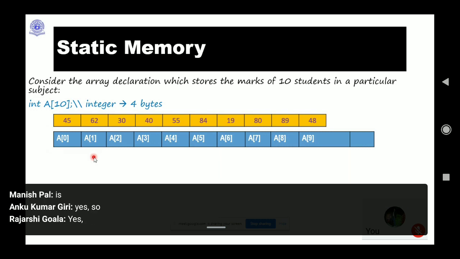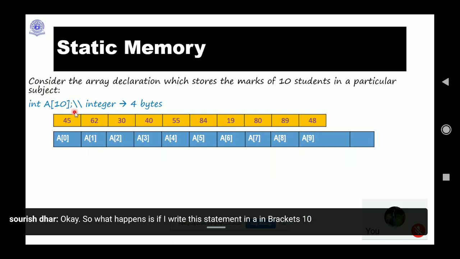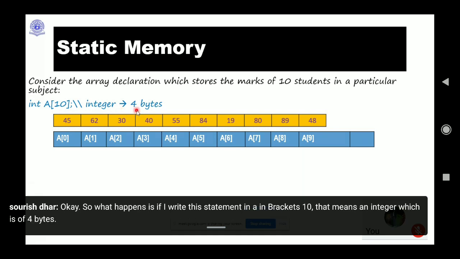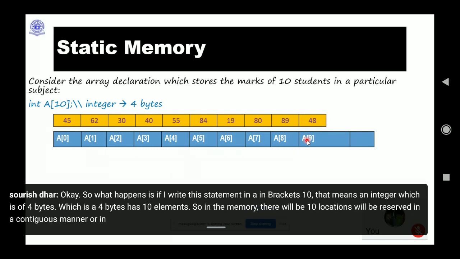So what happens is, if I write this statement int a[10], that means an integer, which is 4 bytes, has 10 elements. So in the memory 10 locations will be reserved in a contiguous manner, in adjacent locations, and I can fill it up with whatever values or data I have in my hand.